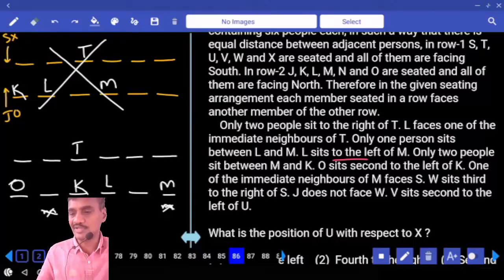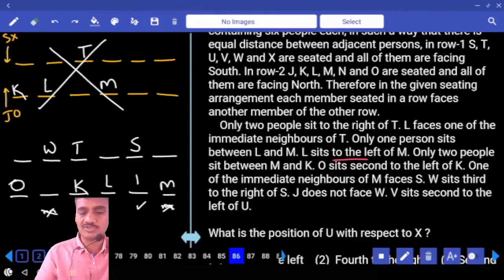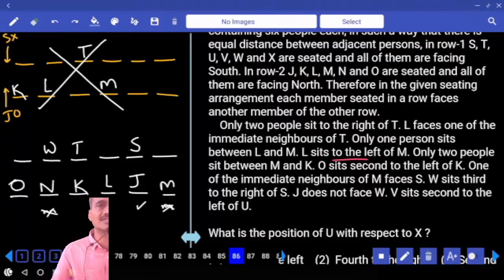One of the immediate neighbors of M faces S. Next, W sits to the right of S. W is here. J does not sit opposite to W, so J is here. If J is here, who is the person left over? J, K, L, M, N, O. N is here.